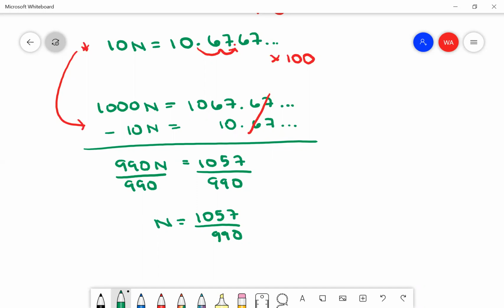So I think that's it. That should be the answer. It's an improper fraction, which is fine. There's nothing wrong with that. You could write it as a proper fraction if you wanted, but this is fine. This is a perfectly reasonable answer.